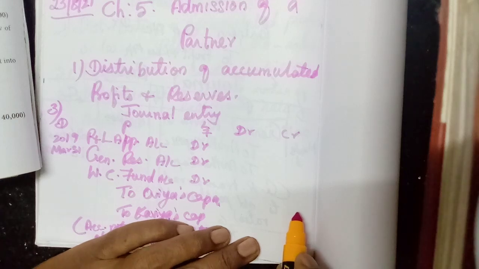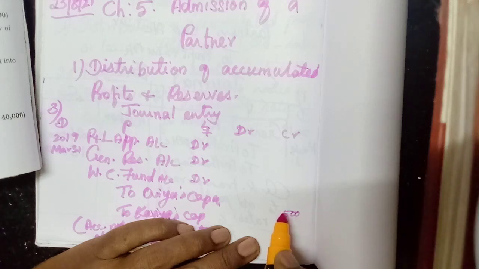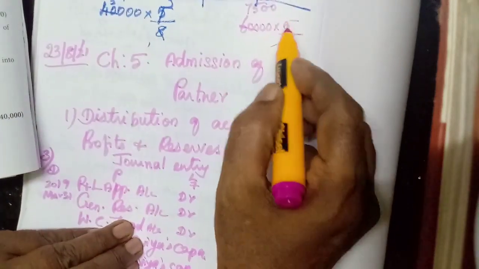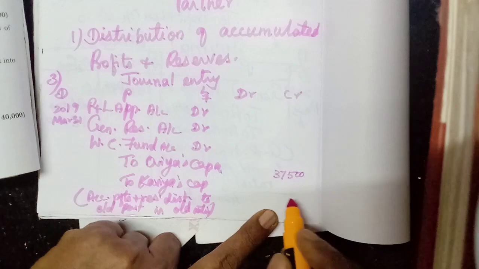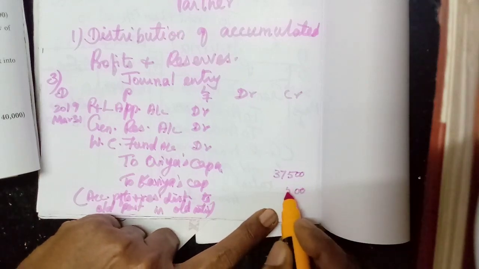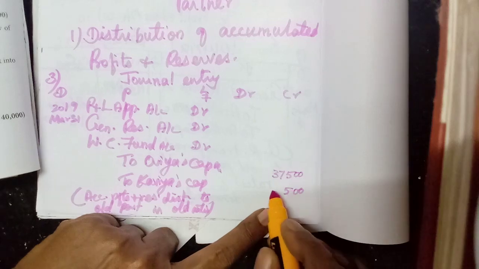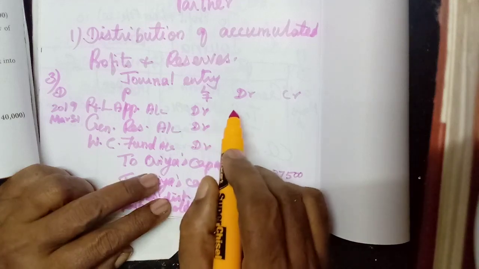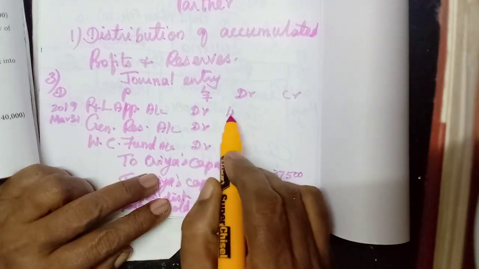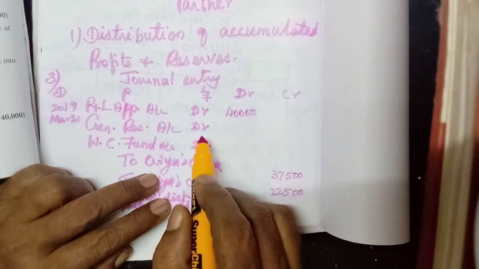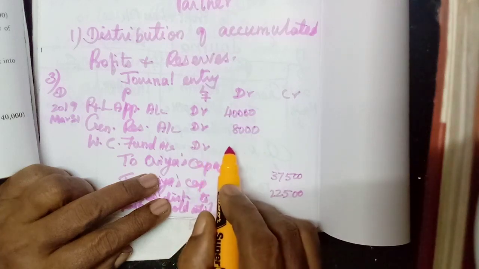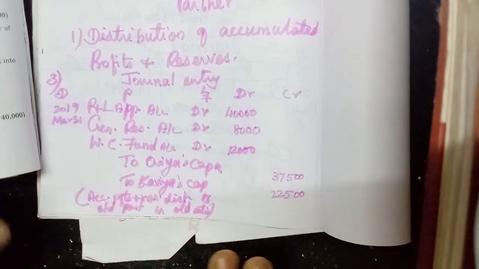So for Ovia, 5 5s are 25, balance 2. 7 5s are 35 plus 2, 37. Other person 3, isn't it? So 7.5 into 3. 3 5s are 15, balance 1. 3 7s are 21 plus 1, 22. Now you write each one. Okay. Profit and loss appropriation account debtor 40,000. General reserve 8,000. Workman compensation fund account 12,000. This is the journal entry.